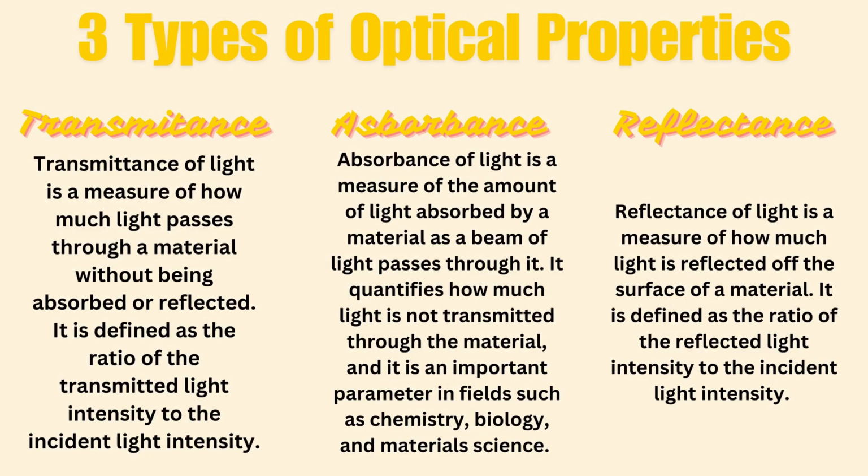Lastly, reflectance. Reflectance of light is a measure of how much light is reflected off the surface of a material. It is defined as the ratio of the reflected light intensity to the incident light intensity.